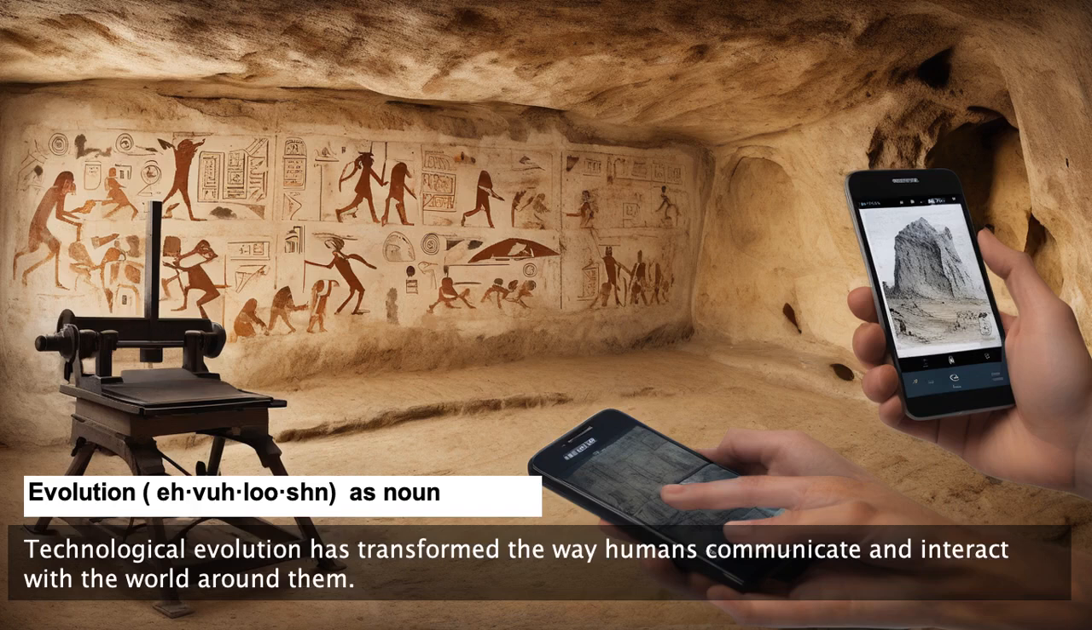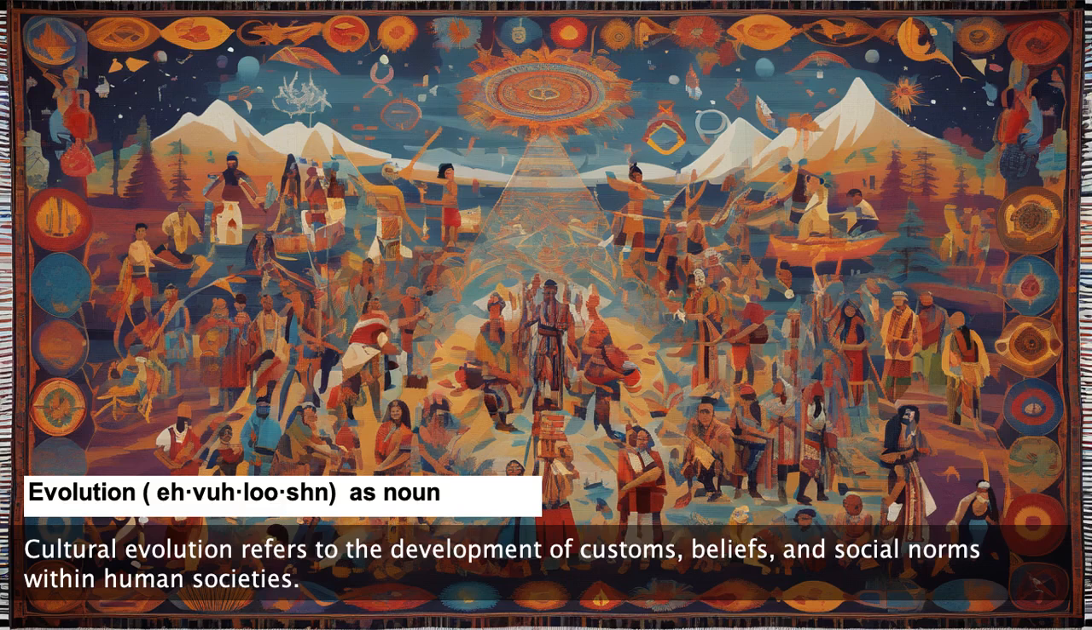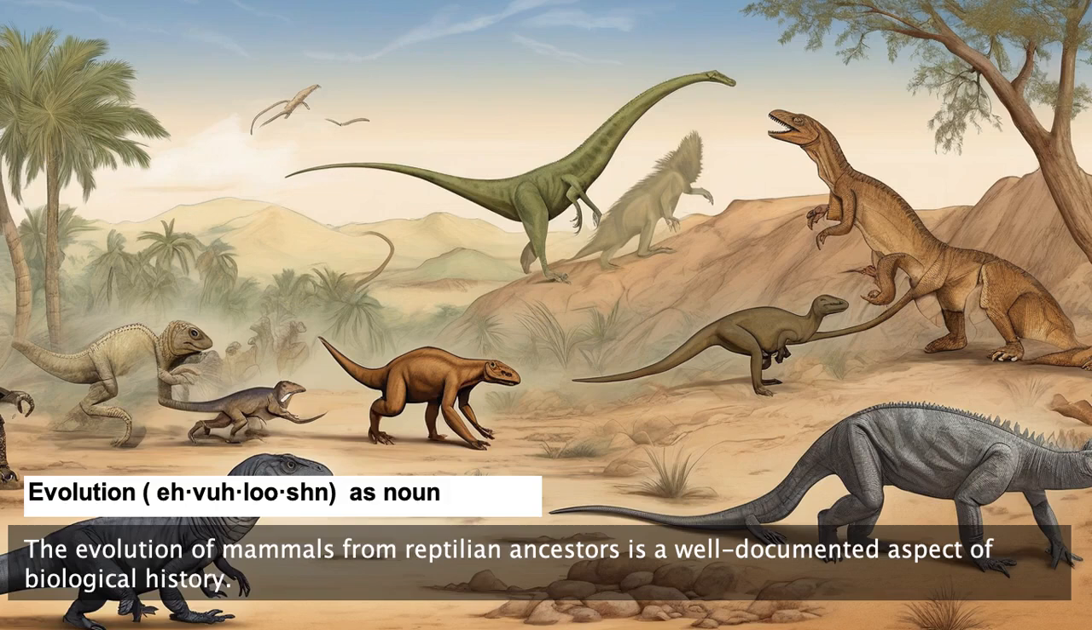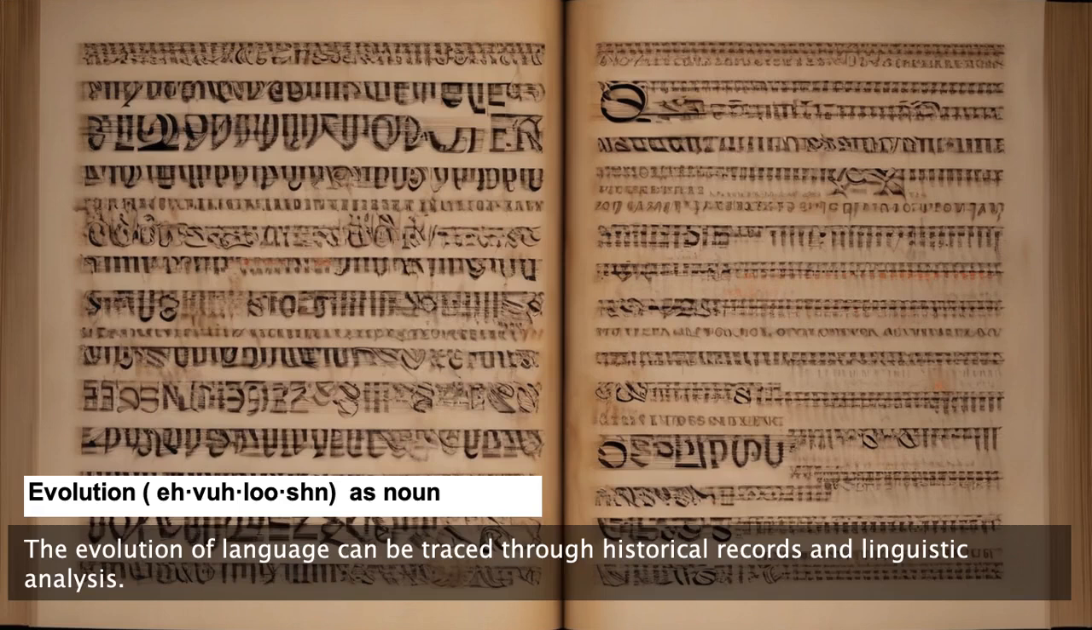Technological evolution has transformed the way humans communicate and interact with the world around them. Cultural evolution refers to the development of customs, beliefs, and social norms within human societies. The evolution of mammals from reptilian ancestors is a well-documented aspect of biological history. The evolution of language can be traced through historical records and linguistic analysis.